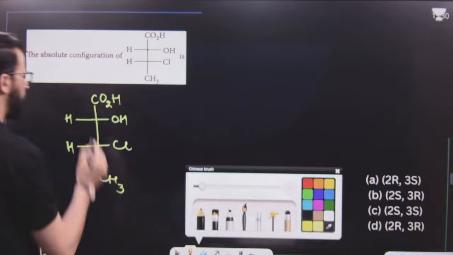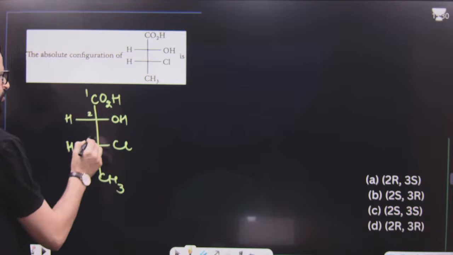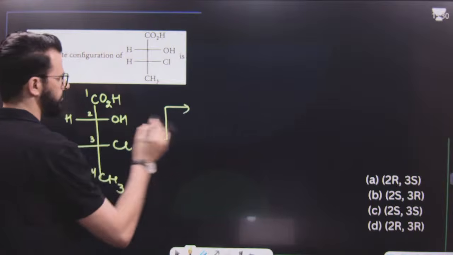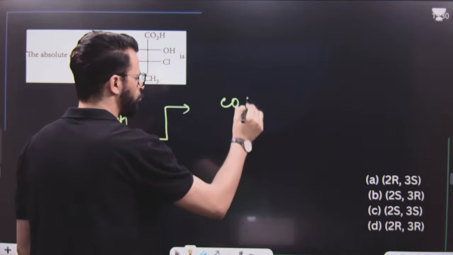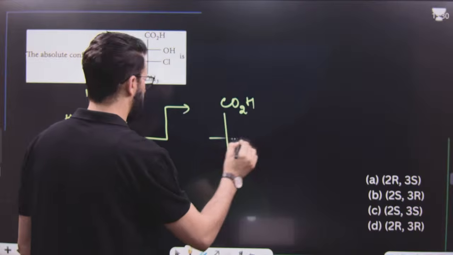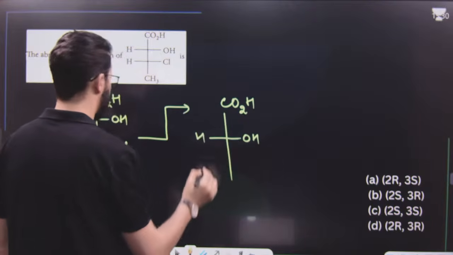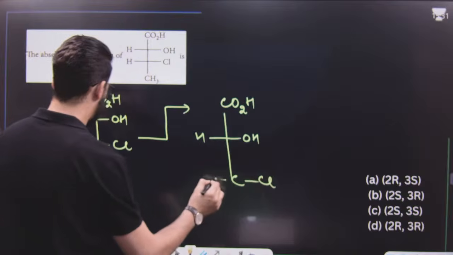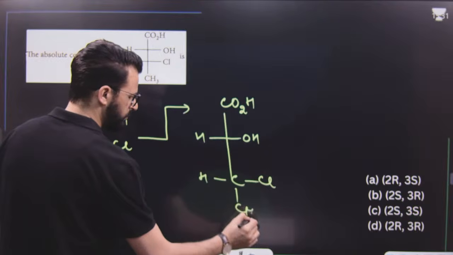First of all, we know this is a chain terminating functional group, so this is our parent chain. Now, I can write this in this fashion: CO2H, then OH, H, then the carbon in the form of C, Cl, H and CH3. Now have a look.